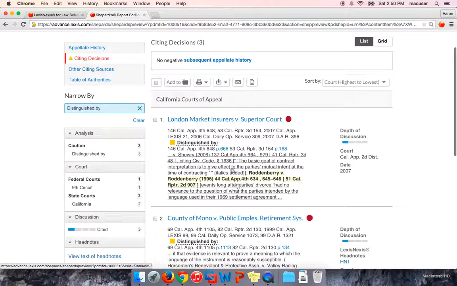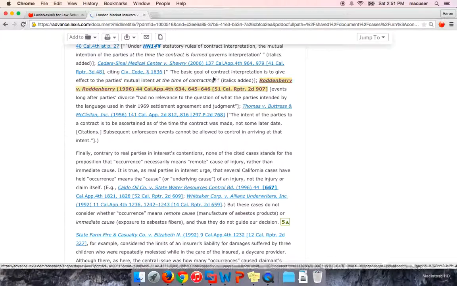And the nice thing is that if you click on any of the cases from the Shepard's report, they'll take you right to the point where they discuss Roddenberry. So again, you can see exactly what's going on and make the determination whether that case is going to be helpful or not to you. So let me hit the back button real quick.